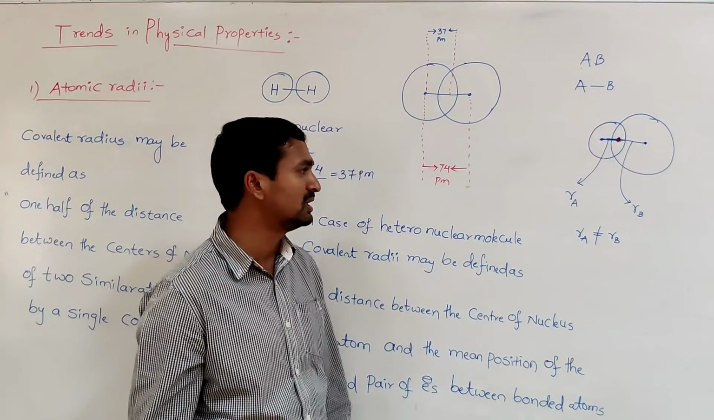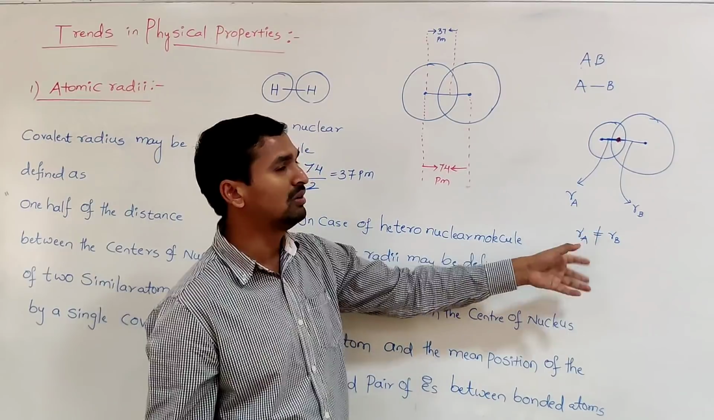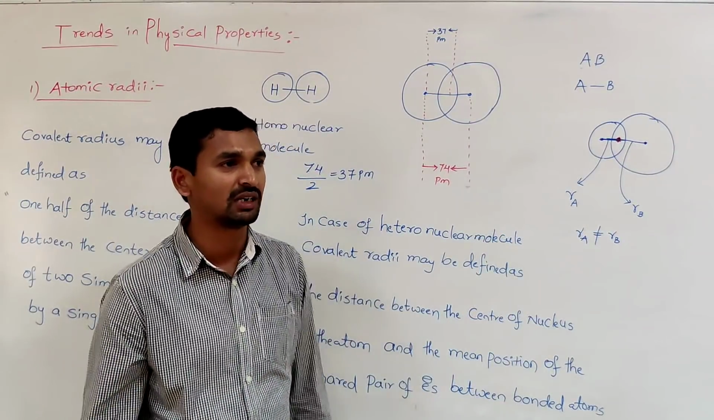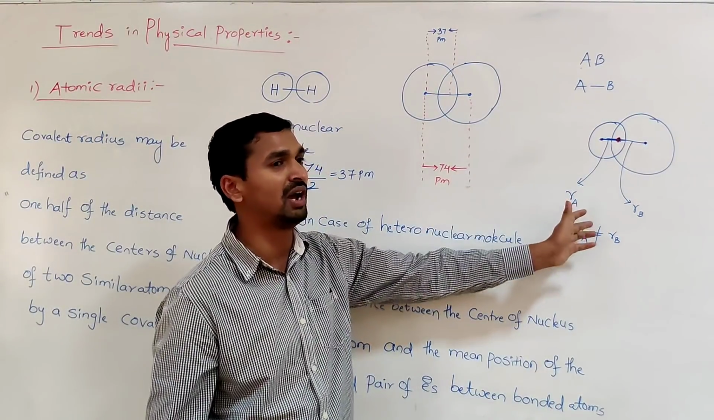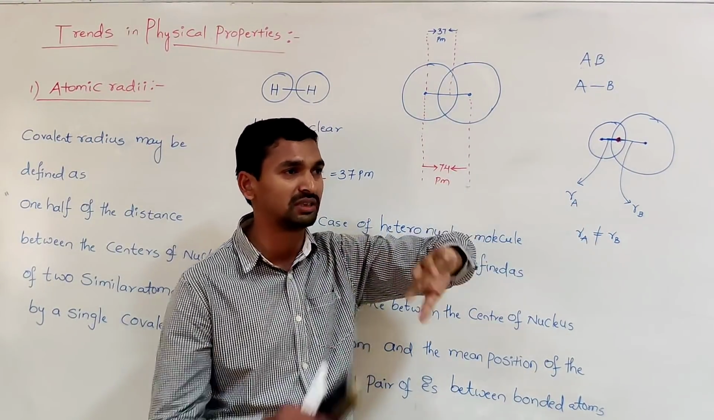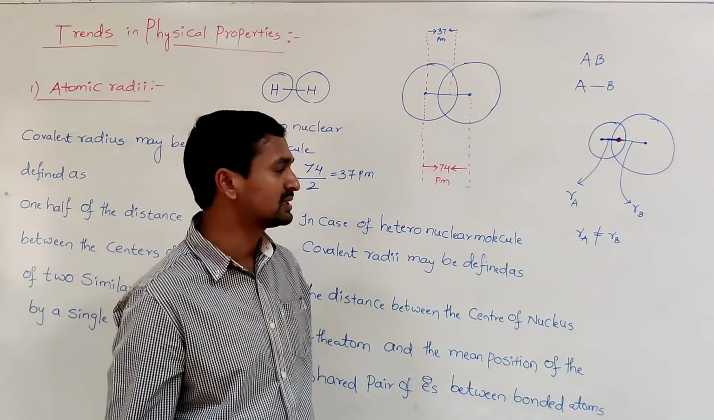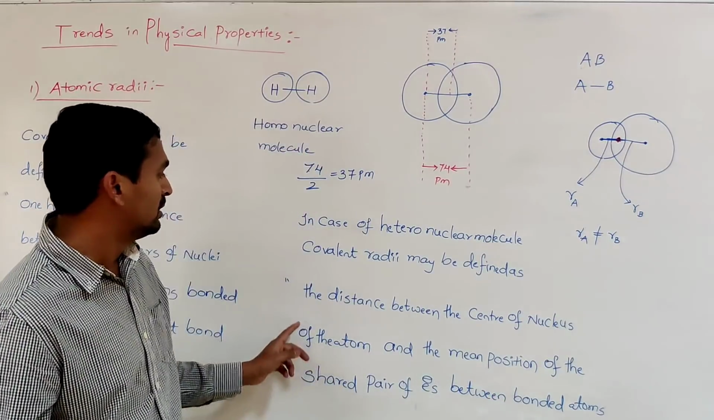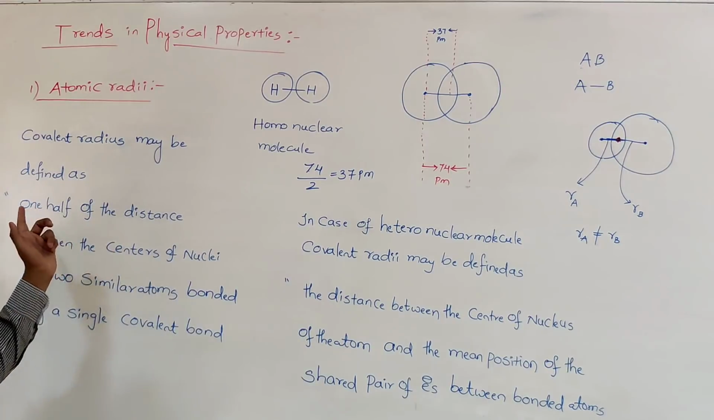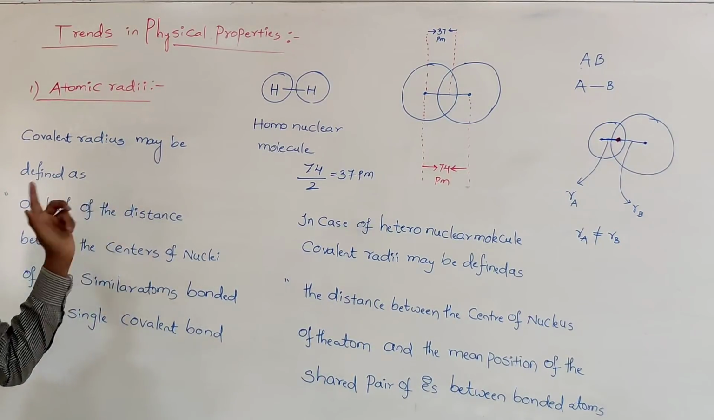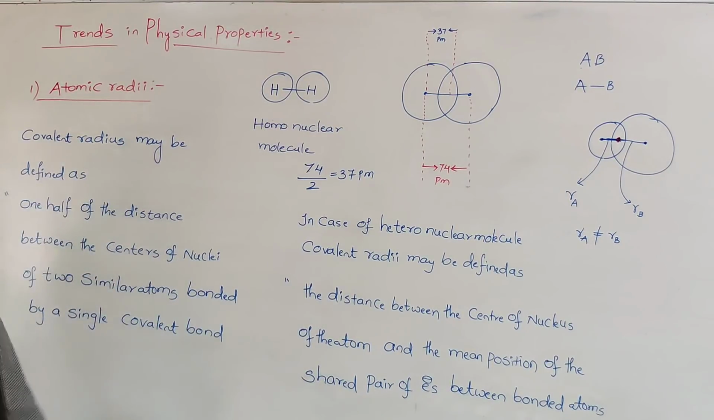Like that we can determine the covalent radius. Once you determine these values, you can verify them with the experimental data. They are correct. Approximately the same values will be present in the experimental data also. That's why the covalent radius can be determined. First we determine the internuclear distance between the two atoms, and after that we take half of it, which is called the covalent radius.